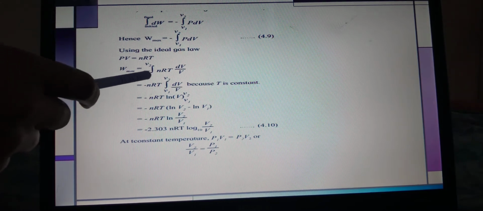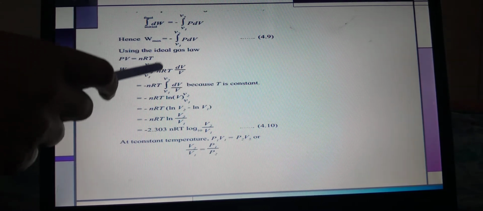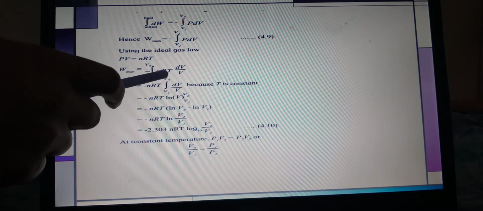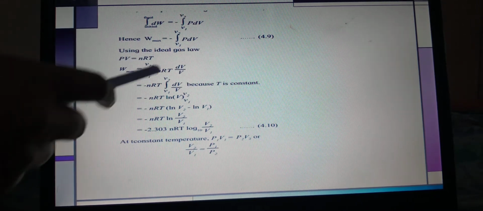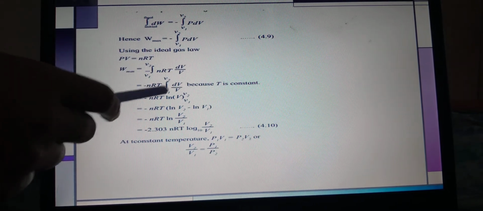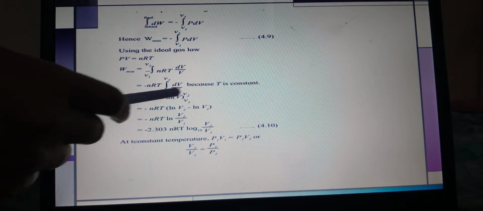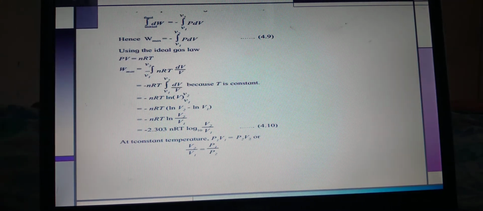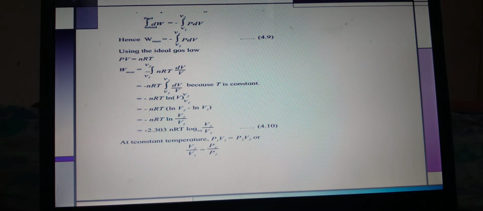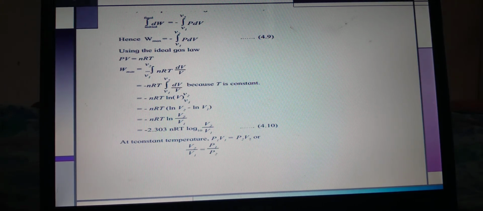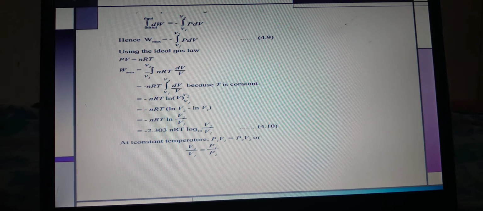W max is equal to, taking the limits V2 and V1, minus nRT dV upon V. Now take nRT common, so we write nRT outside: minus nRT integral of dV upon V, because T is the constant term according to Boyle's law. So it is equal to minus nRT, we take the log of V, between the limits V2 upon V1.